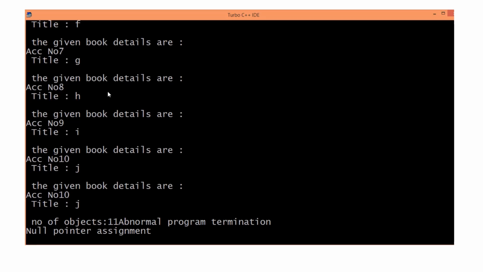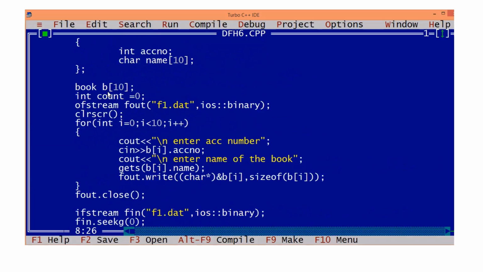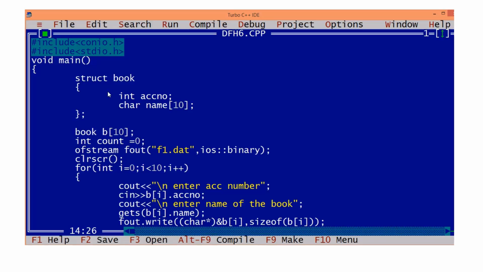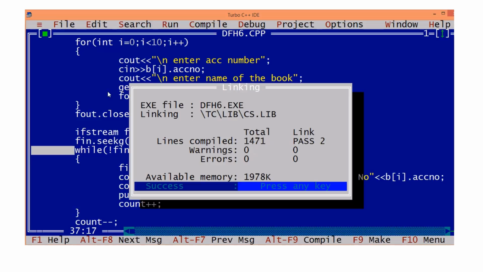How many objects? Number of objects 11. Why 11? What is count initially? 0. Okay, one more. Here end of file is also taken into consideration, and then abnormal program termination. Next, when it has read, that is end of file. That is also once it is doing the read operation. So what we can do is after coming out, we can reduce one and display.